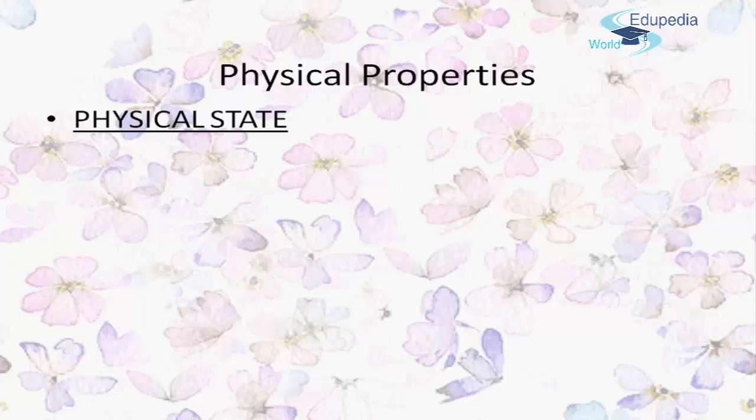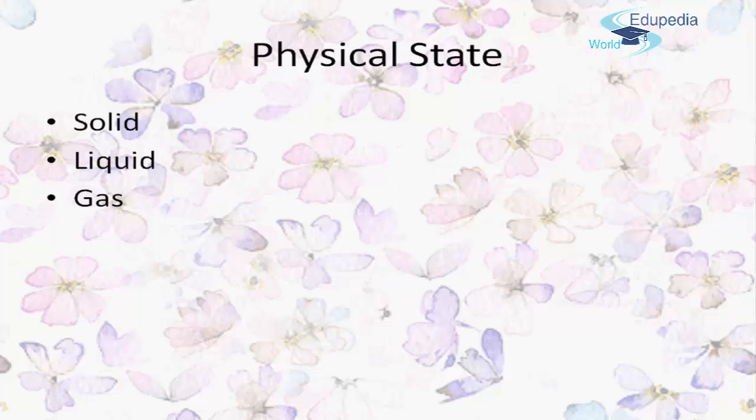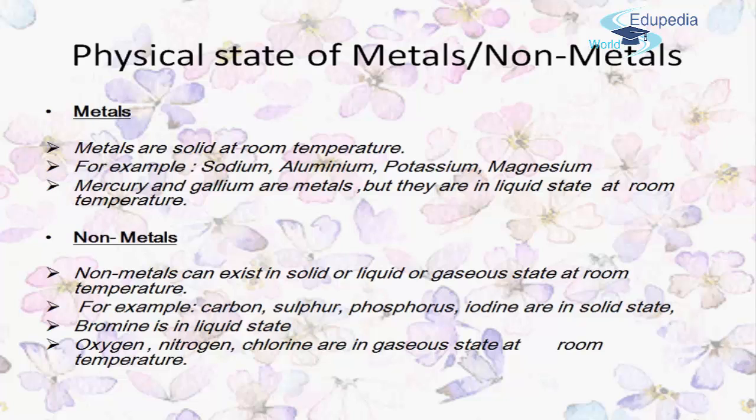When we talk about elements, we divide them into two basic terms, metals and non-metals. If we talk about the physical state, solid, liquid and gas, and relate this to elements, let's see how metals and non-metals behave. Metals are basically solid at room temperature. For example, sodium, aluminum, potassium, magnesium are all solid at room temperature, with exceptions: mercury and gallium are also metals, but they are found in the liquid state.